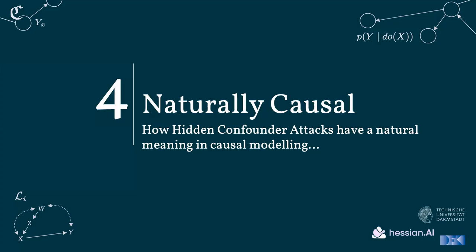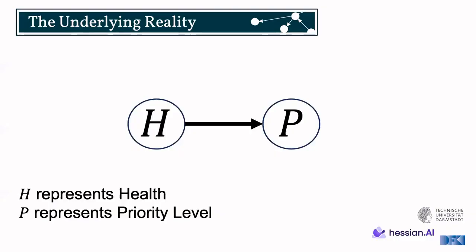the causal realm, where we'll say that this is actually naturally causal. So this dimension is exactly what we know in causality as a confounder. In this case, particularly a hidden confounder, which is how we are going to justify also our naming, hidden confounder attacks. So let's jump right into this.